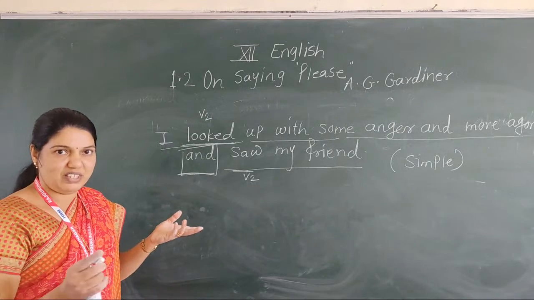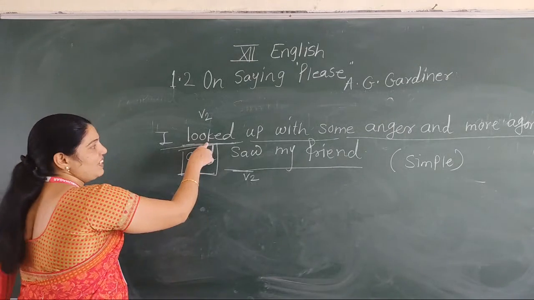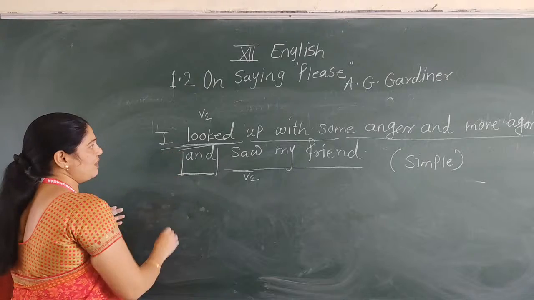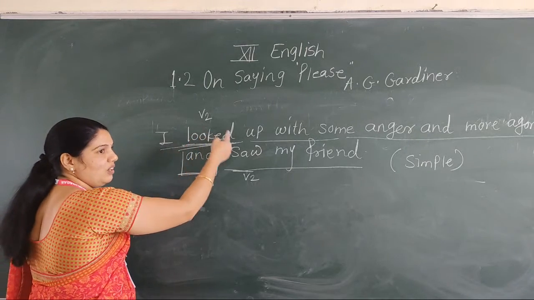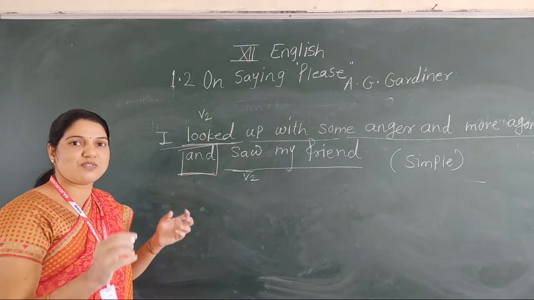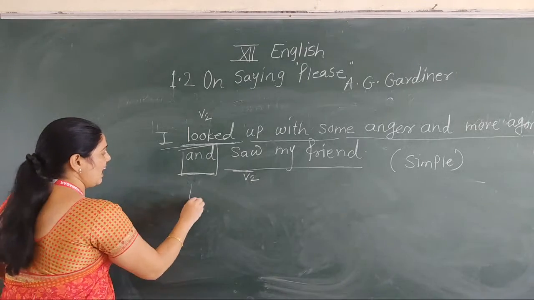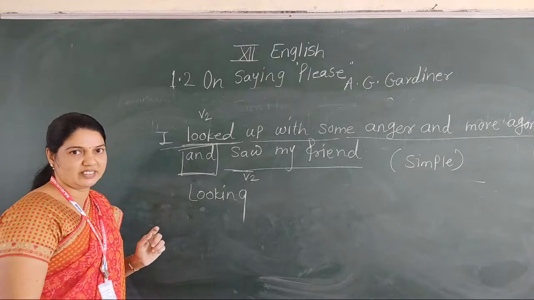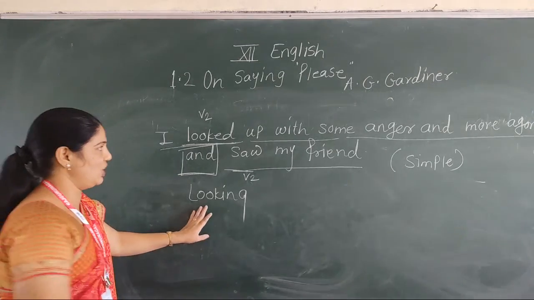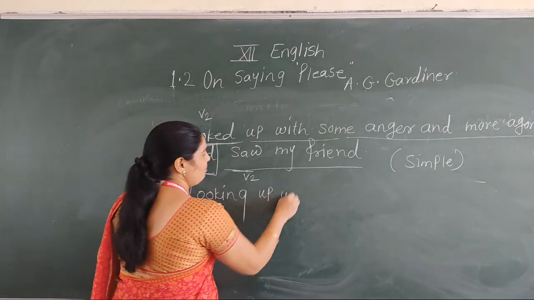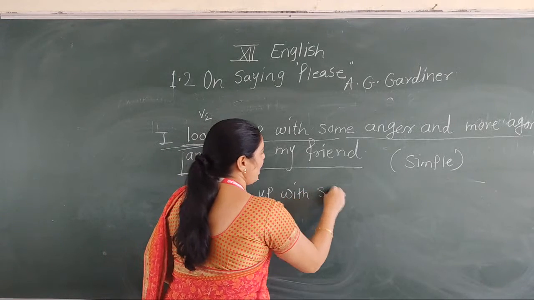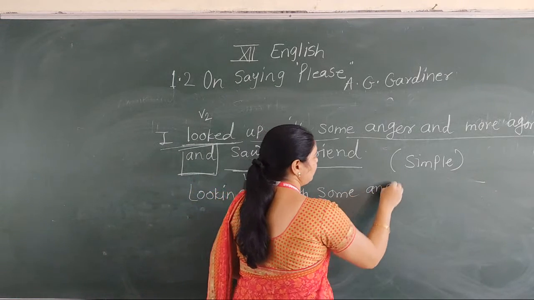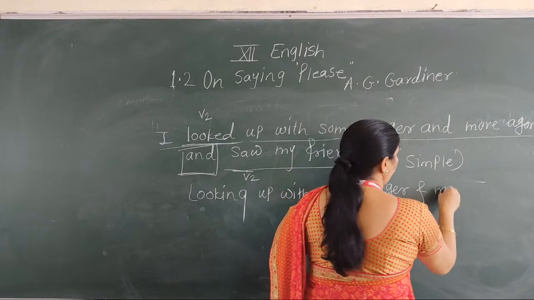Now in what way? Now see. Here the V2 form is converted into V1. Here looked, yes, looked. The first form is look. Okay, and we use looking, verb plus ing. Looking up with some anger and more agony.